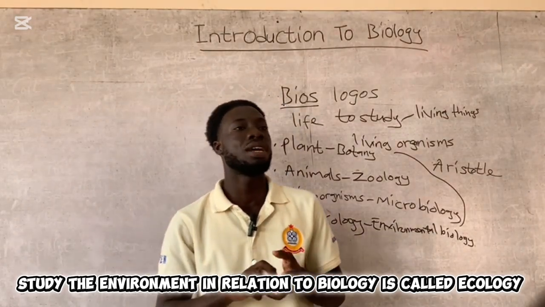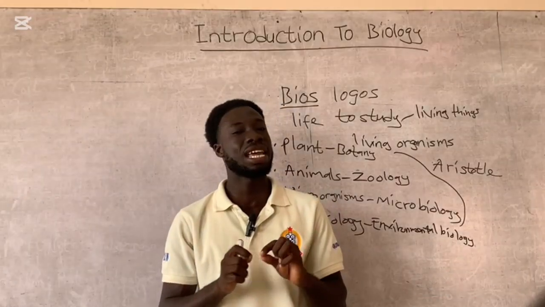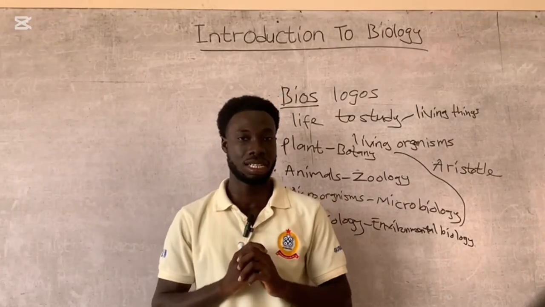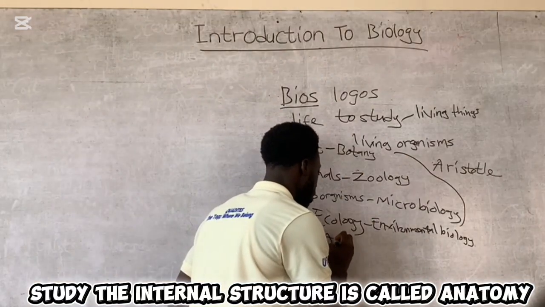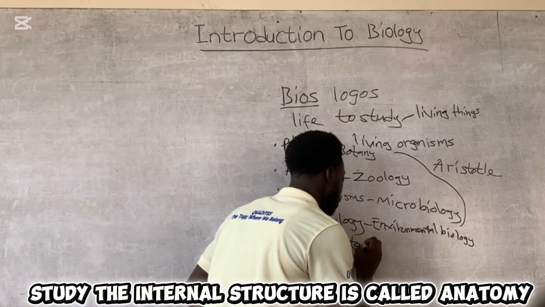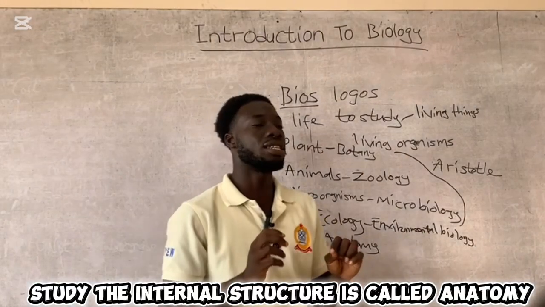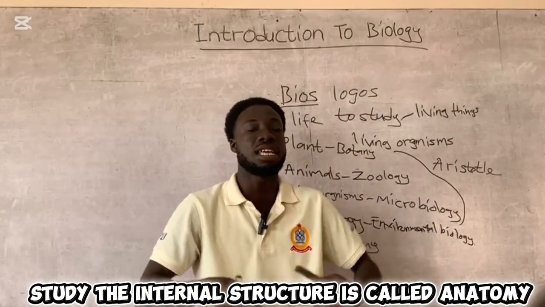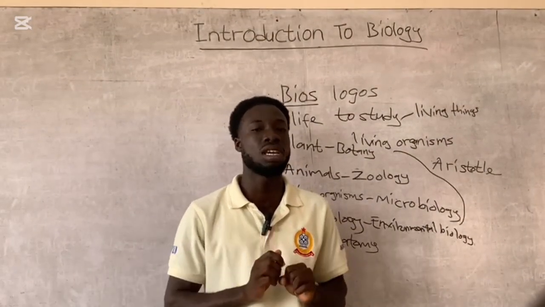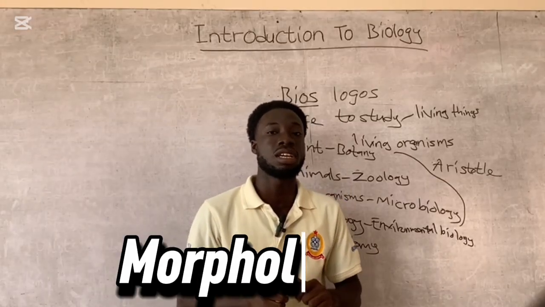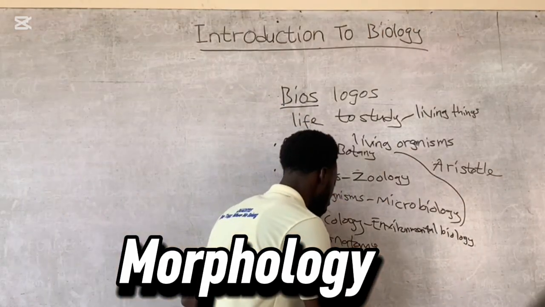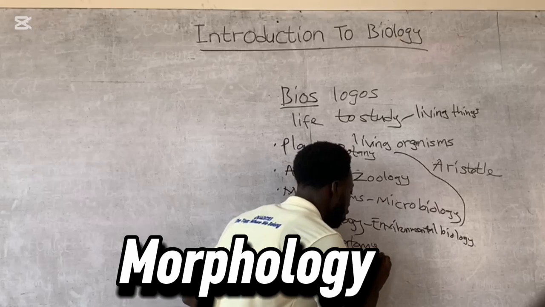Now, when you are studying the internal structure of living organisms, it's called anatomy. So when we're studying the internal structure, or what makes a living organism, it's called anatomy. And when we're studying the external structure of living organisms, it's called morphology.